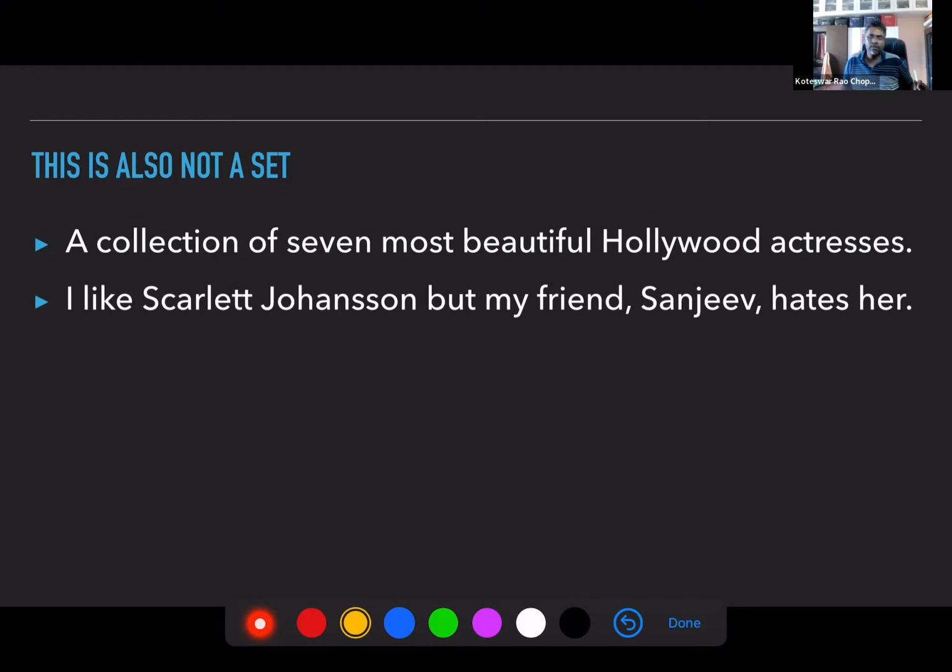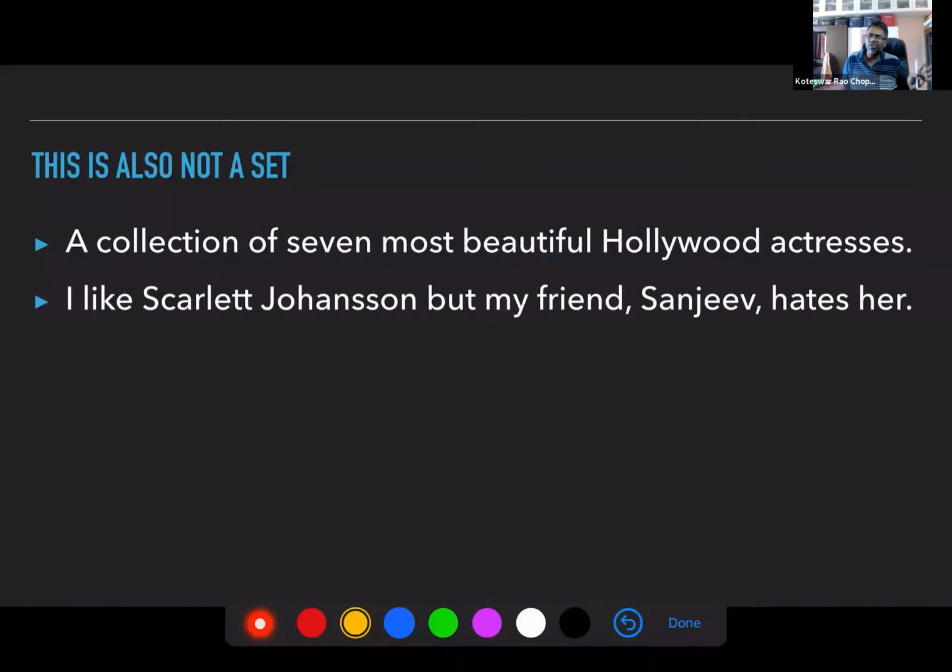So when you actually want to have a set of 7 most beautiful actresses, it is very difficult to say which actress will become part of the set. So the criteria is not really clear here. So it varies.